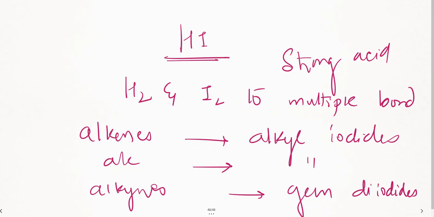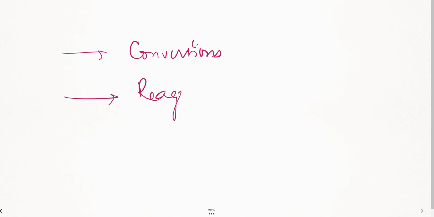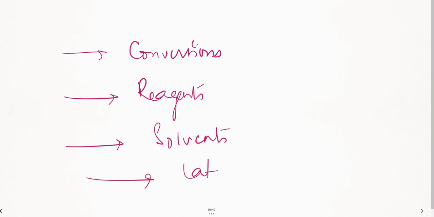So these are the different reagents, students. I have given a list of reagents through which you can completely understand all the conversions of the NCERT textbook, which are covered under this. I have completed all the conversions with possible conversions. I have given you the list of reagents you can use. I've also given you certain solvents and information about catalysts. Correct? So all these are included in this video.